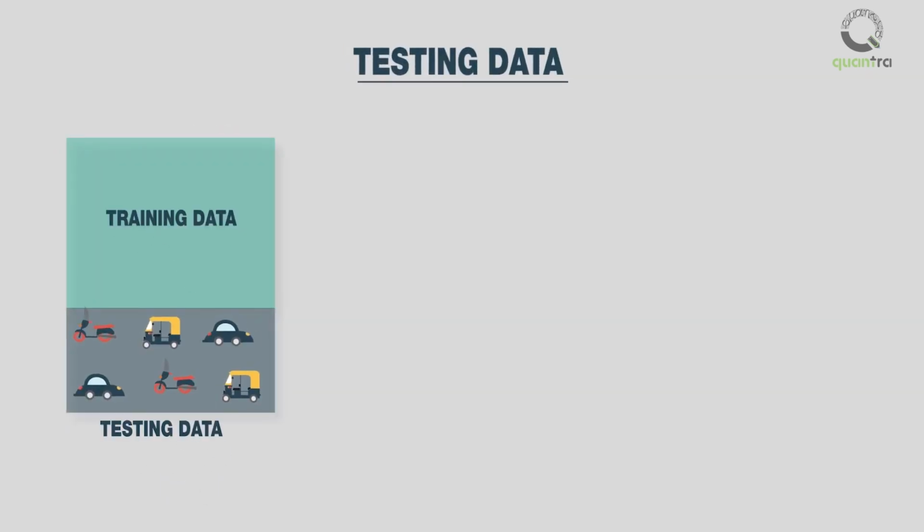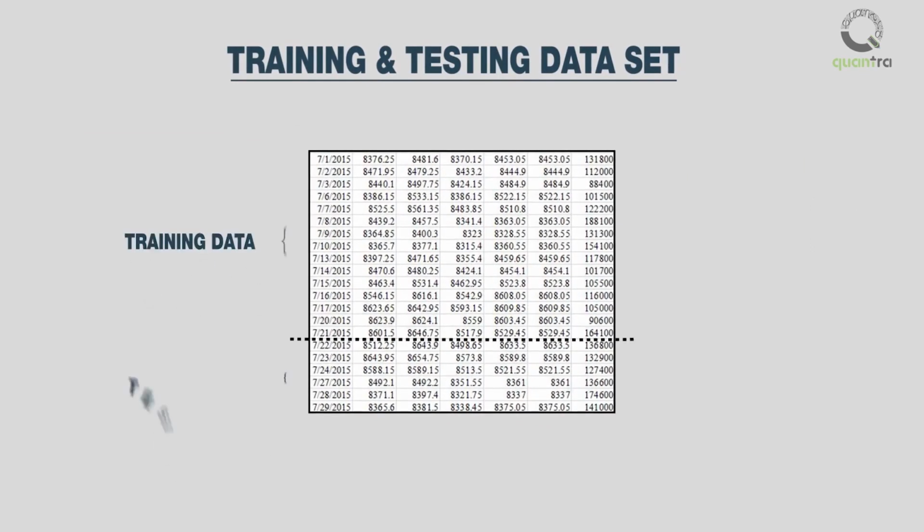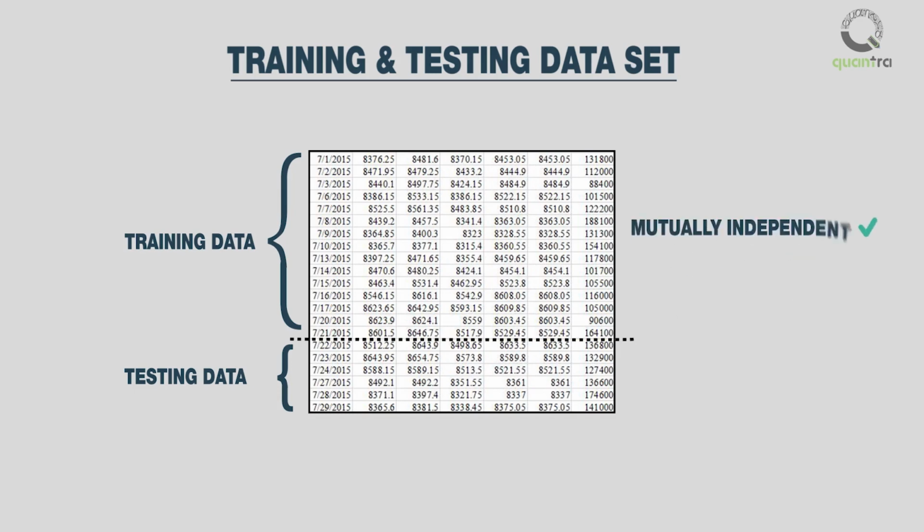Test data is used to test or determine the accuracy of the machine learning algorithms on unseen or new data. It is used to check whether the algorithm yields expected result on previously unknown data. Separating data into training and testing sets is an important task in machine learning. Training and testing data should be mutually independent and created by random sampling.